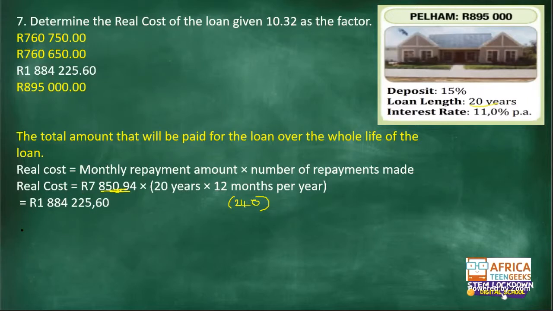So the real cost of this loan is 1,884,225 rands and 60 cents. The bank borrowed you 760,000 rands, but you now owe the bank 1,884,225 rands 60 cents. But remember, guys, this is just the baseline calculations. How much the real cost of the loan actually is depends on a lot of other factors as well, which you can manipulate, and you'd be able to pay your loan off at a lower price than this one.